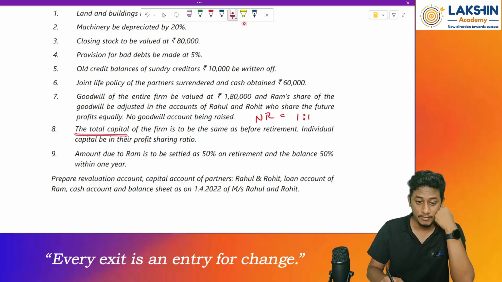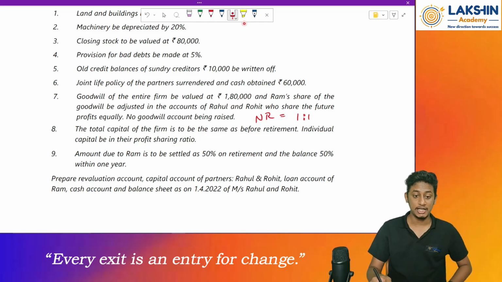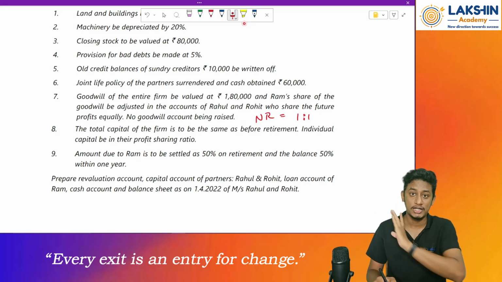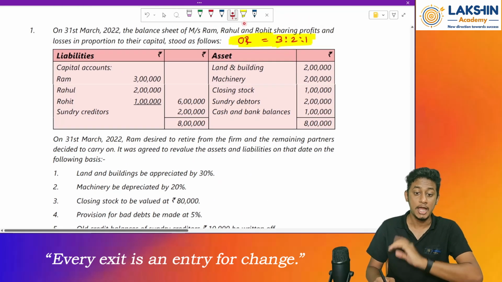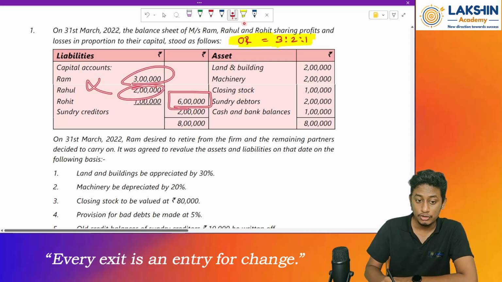Now comes the important part. The total capital of the firm is to be the same as before retirement. Individual capital should be in the profit sharing ratio. So that means the total capital of the firm after retirement should be equal to the old capital before retirement. So how much was the capital before retirement? It was rupees 6 lakh. Do not take these other values.